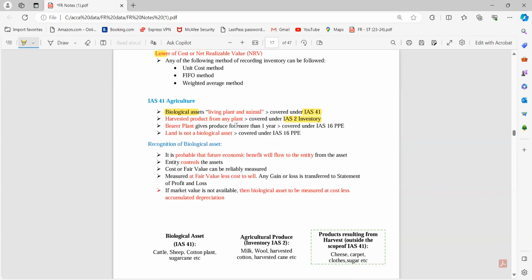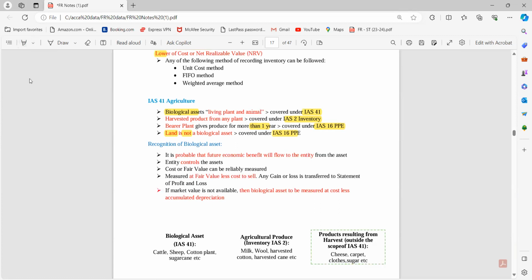And yes, bearer plants, that means the plants which give us that produce for more than one accounting year, they are covered under IAS 16 because we will be using them for our business purpose. And yes, land is not a biological asset, so land को हम IAS 16 PPE में cover करते हैं. So whenever we have, suppose, a forest, तो हम forest की land को अलग से देखेंगे, trees को अलग से consider करेंगे while calculating the valuation of agriculture के assets.